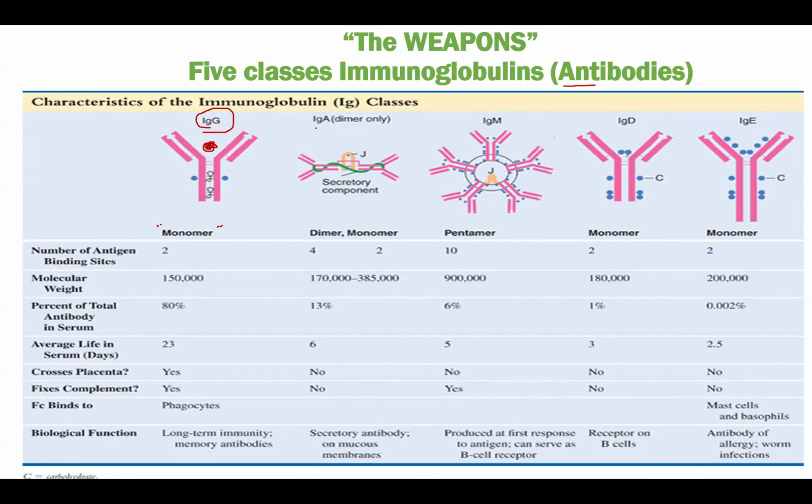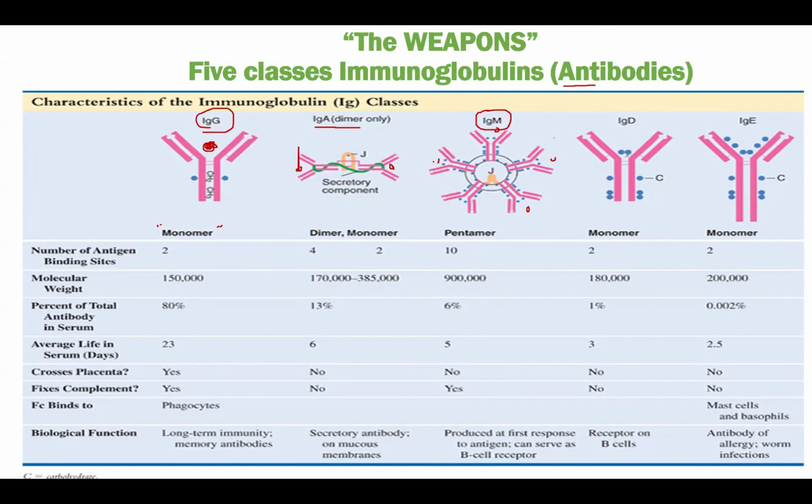The second one is called the IgA, immunoglobulin A. It has two active sites or two binding sites, therefore it's called the dimer. So this is a dimer type of immunoglobulin. The next one is IgM. This is the one that usually fights against foreign cells, like during blood transfusion. It has five active sites or binding sites.